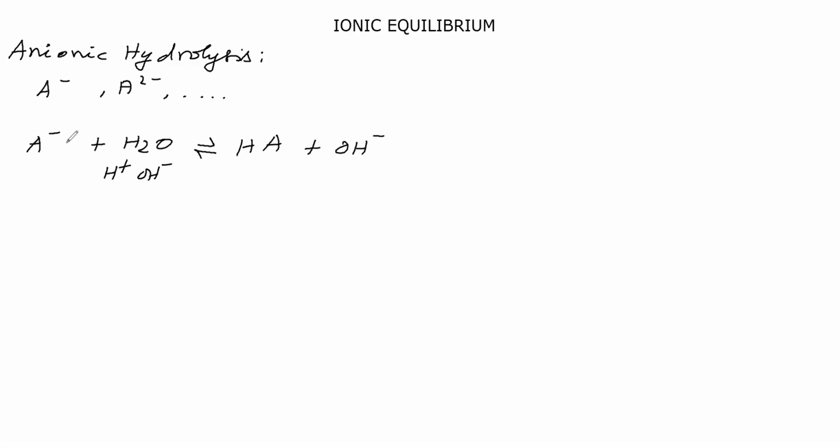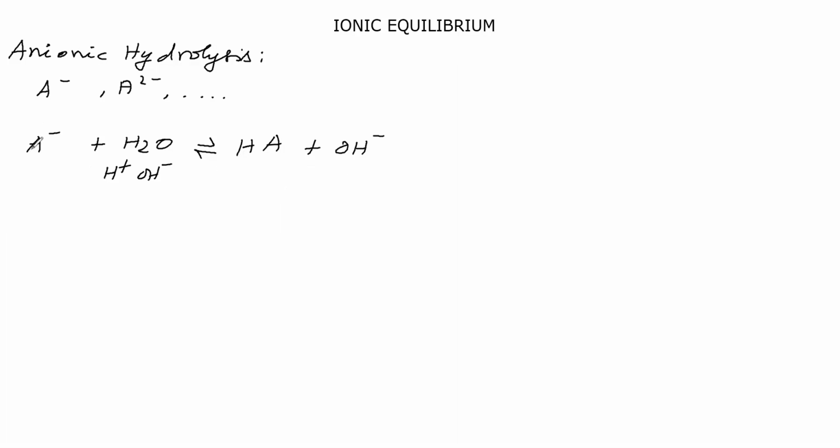So A minus undergoing hydrolysis, in the sense the resultant nature will be what? Acidic or basic or neutral? The resultant nature, whether it is acid or base. Here OH minus is there. OH minus means base, no doubt. But HA also is there, no? Therefore HA in the sense acid. Therefore, will the resultant be acidic or basic or neutral? Which anion undergoes hydrolysis, that we will see. Then we will conclude this.